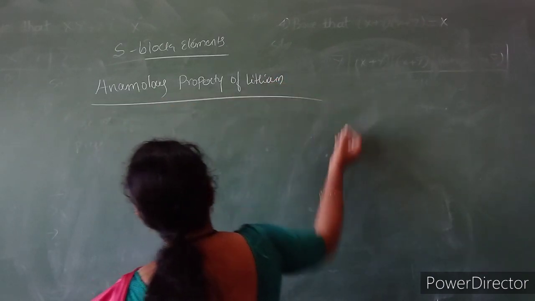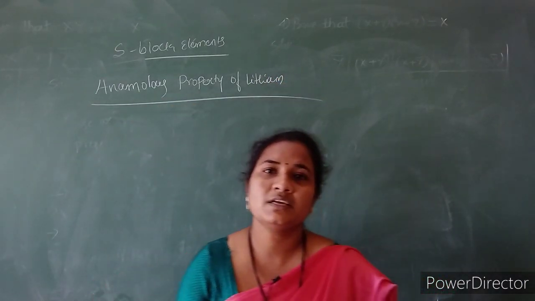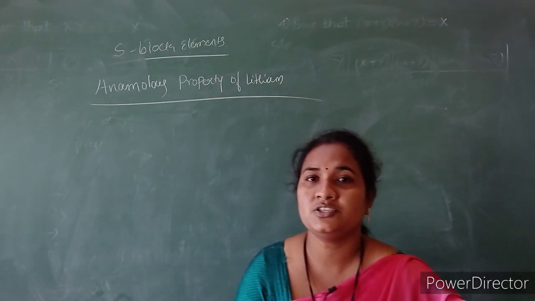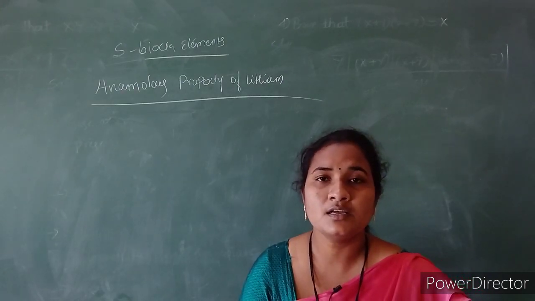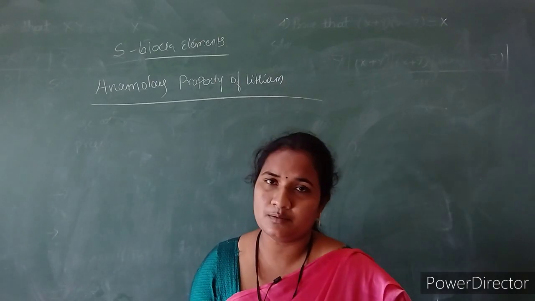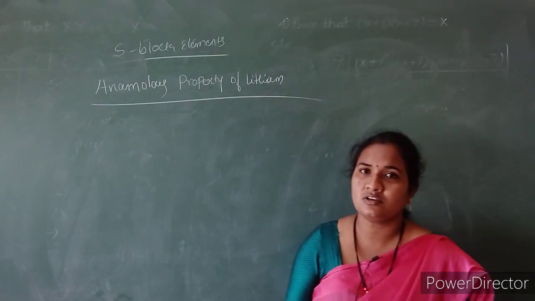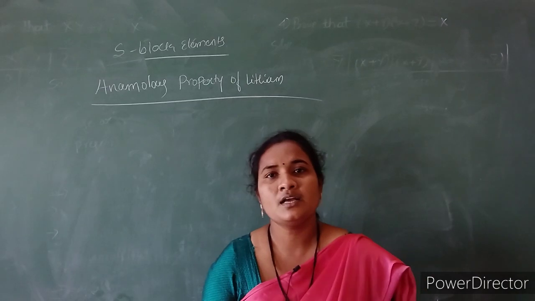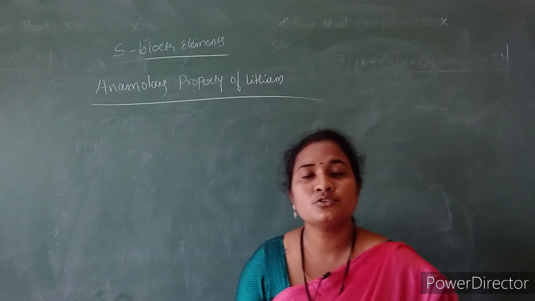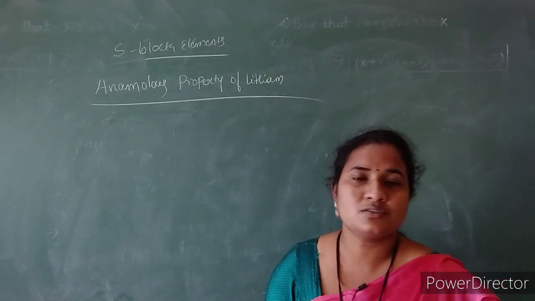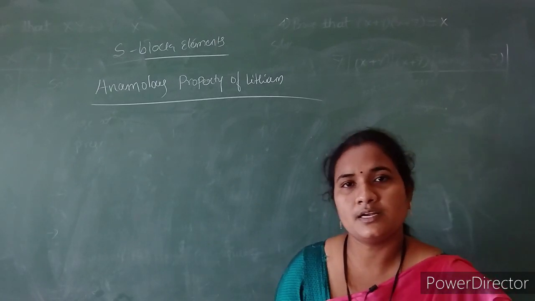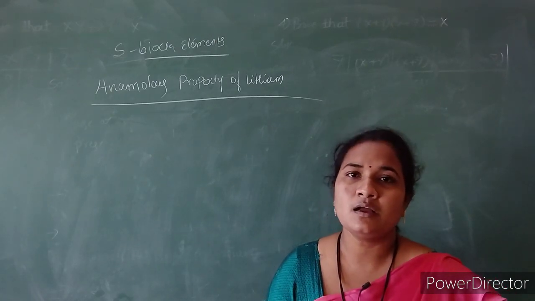The foremost anomalous behavior of lithium is that it has a smaller size and shows maximum polarizing capability. As a result it does not form hydrogen carbonates, and it is not very soluble in water due to having high lattice enthalpy. It also shows similar properties to the diagonal element magnesium. That is said to be the diagonal relationship of lithium and magnesium.